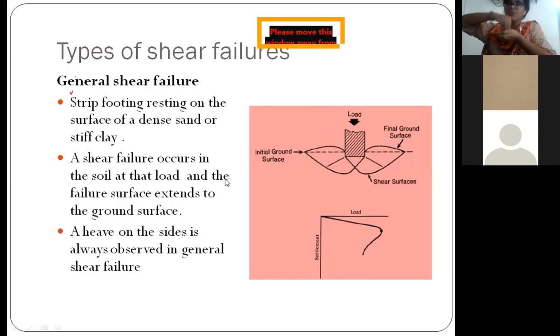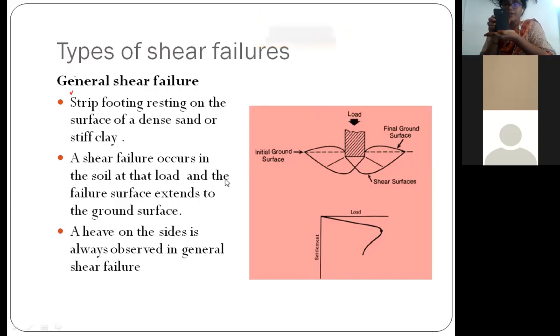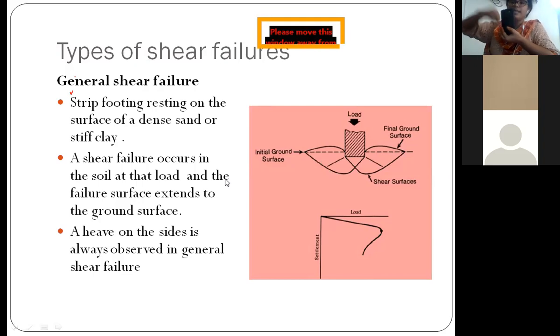So this is a superstructural load. This is your ground surface at first. The ground surface is like this, and there is superstructural loading acting on the ground surface. Due to this, there is failure in the soil. How is the failure happening? The original position is like this, and it is trying to move like this. Some heaves are formed like this and like this also, even on both sides. Soil heaves are formed. You need to understand this point.